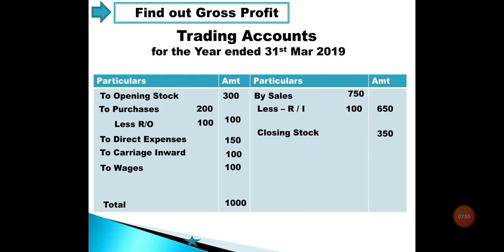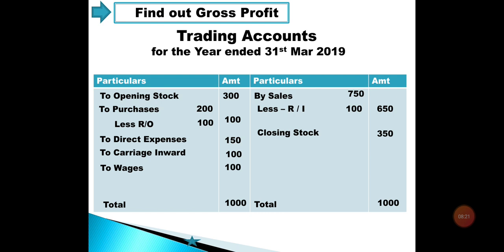I have totaled over here. The total is rupees 1000 for the credit side, and the debit side total you can see is only 750: 300 plus 100 is 400, 550, 650 and 750. So the difference is 250. By 250 rupees, the credit side is more than the debit side.